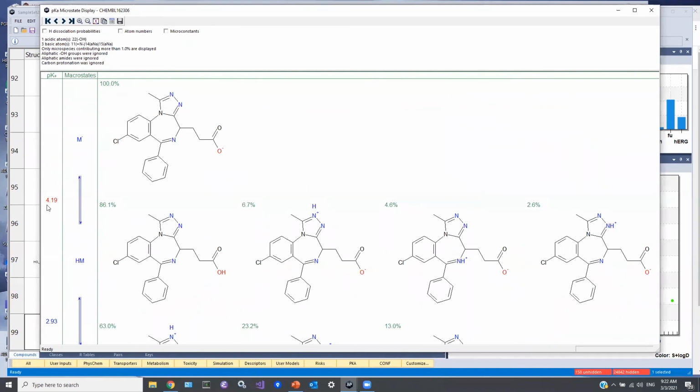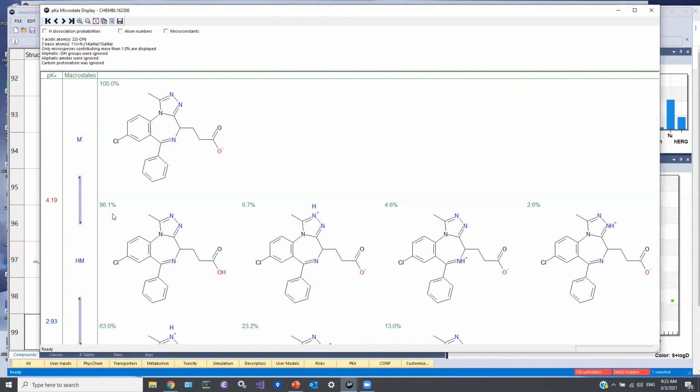So you see that at a pH above about 4.2, we predict the single fully deprotonated species. And then in this pH region, for the zero charge state, we predict an equilibrium of multiple microstates. The dominant one being fully neutral and the others being zwitterionic.